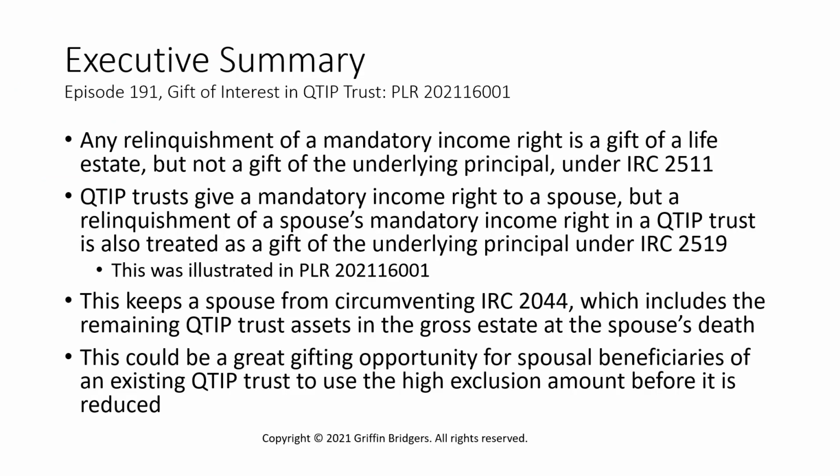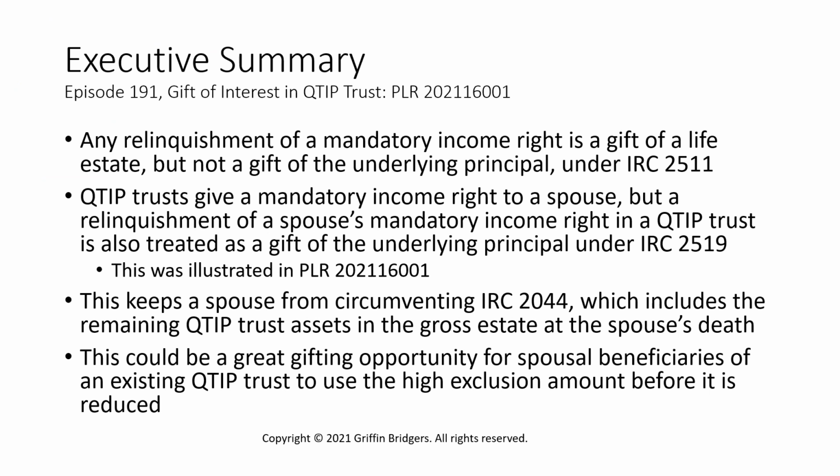If a beneficiary has the right to receive all of the income of a trust, and they give up that right, that is treated as a gift of an income interest for gift tax purposes. However, it's not a gift of the underlying principal of the trust that generates that income. But there's an exception to that general rule, and that applies in the case of a QTIP trust, which is a trust created for a spouse that elects to have the marital deduction applied for gift or estate tax purposes.